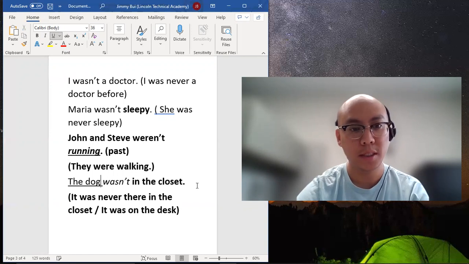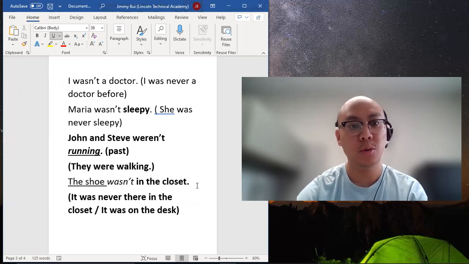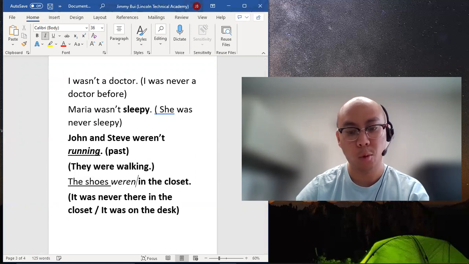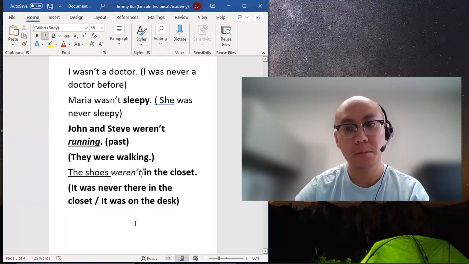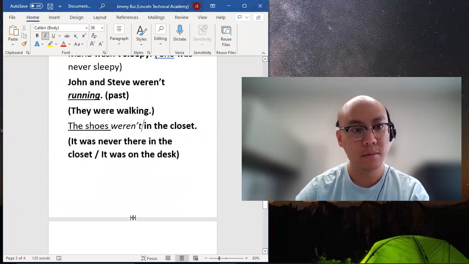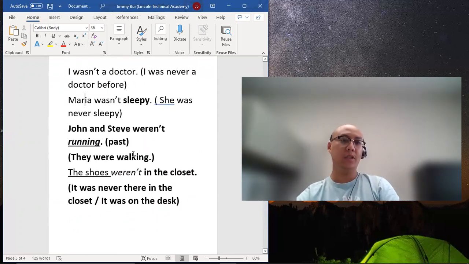The dog wasn't in the closet. The shoe wasn't in the closet. And the reason why I have it as the shoe is because wasn't is singular. If I said a pair of shoes, which is two, they weren't in the closet. So it depends on what you're trying to express, of course. And then the last one, oh, it was never John, Maria. Cool. So we have Maria, John, Steve, the shoes to substitute.